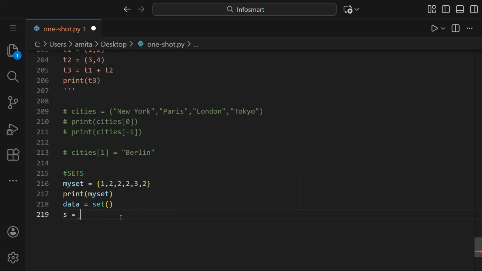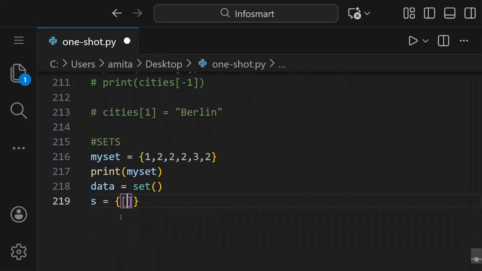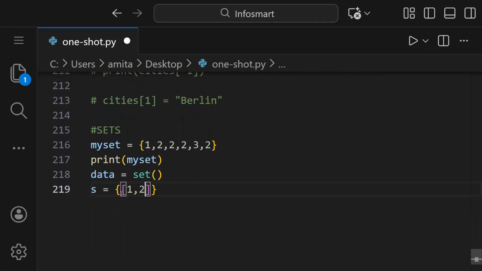If we say S is equal to, in curly braces, we make a list. A list is made by square brackets, and inside this we write 1 comma 2. So you can see curly braces are for sets and square brackets are for lists. Then we'll put a comma and the second element will be 3, let's say.